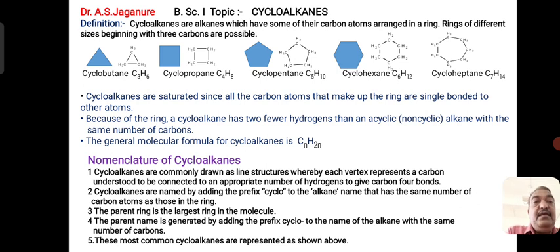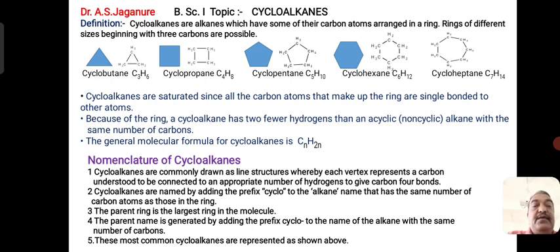So, how to name the cycloalkanes? Cycloalkanes are named according to a triangle, square, pentagon, hexagon, heptagon structure, with each corner consisting of carbon and 2 hydrogens. Cycloalkanes are named by adding the prefix cyclo to the name of the alkane.